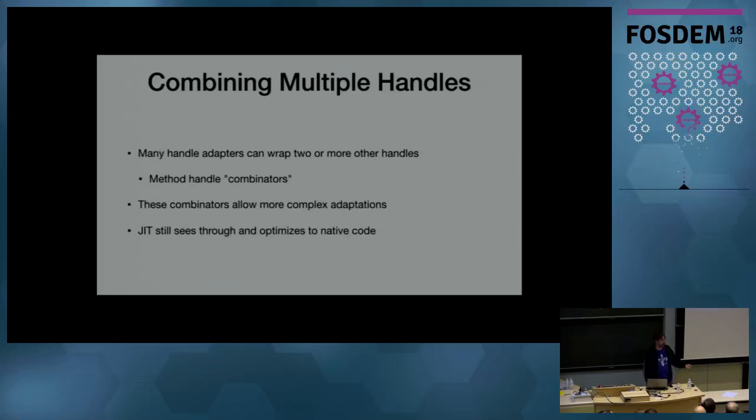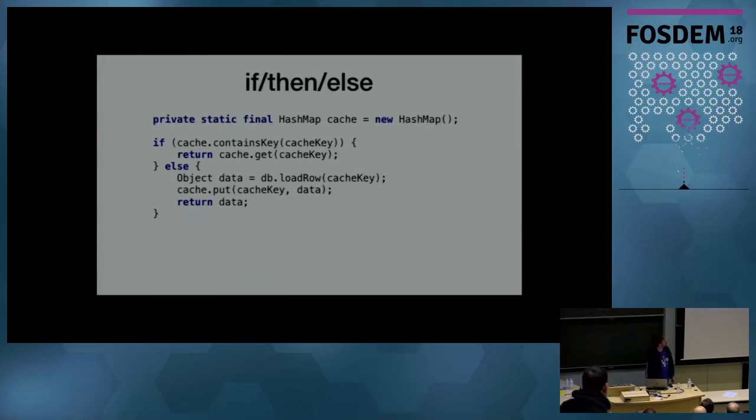And the cool thing about this is that the JIT still sees through this. It's as if we wrote these loops or these conditions or these calls in regular Java, but we're building it up programmatically using method handles. And then the JVM takes that and optimizes it and turns it into the same assembly code that you'd have if you just wrote Java code directly. So one of these combinators, to kind of give you an example of how this looks, would be an if then else.